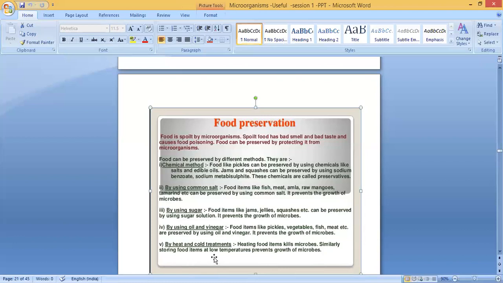Similarly, storing food items at low temperature prevents growth of microbes. That is the reason we keep food inside the refrigerator. So these are the different preservation methods: chemical method, common salt, sugar, oil and vinegar, and heat and cold treatments.